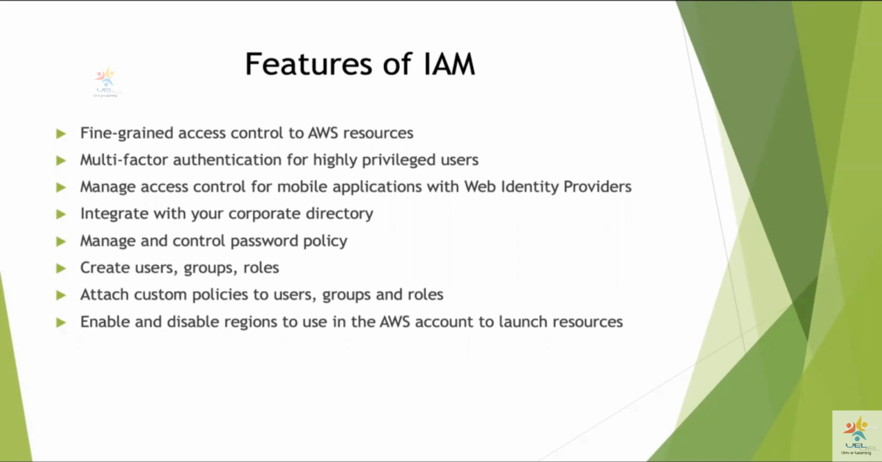If you enable all the regions and at a later point of time your account is hacked and someone has posted the keys to GitHub and something like that has happened, you will see resources being launched across all the regions. It will be a very big headache for you to terminate all these resources that the hacker has launched. So always go with fine-grained access control and enable or disable all the regions other than the regions that you're going to use to launch your resources.